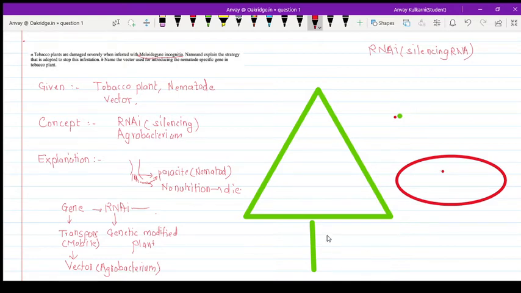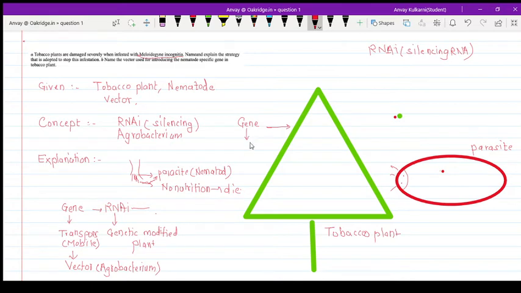Here, for example, this is the tobacco plant and this is the parasite. Now, in the tobacco plant, what do we do? We introduce the gene.